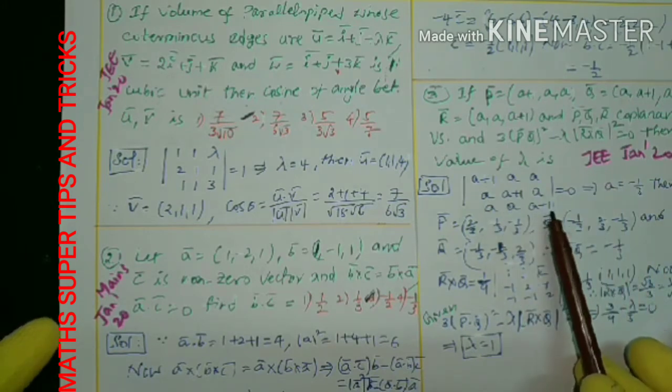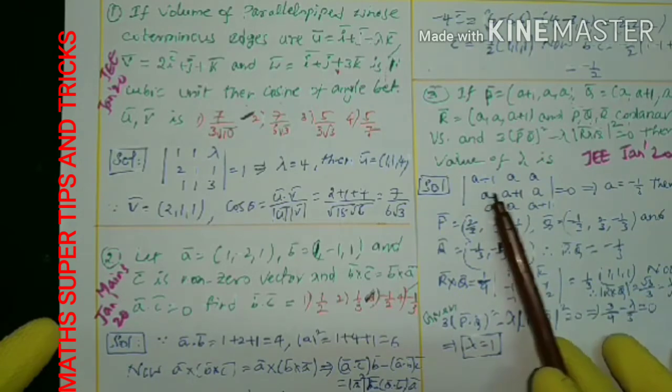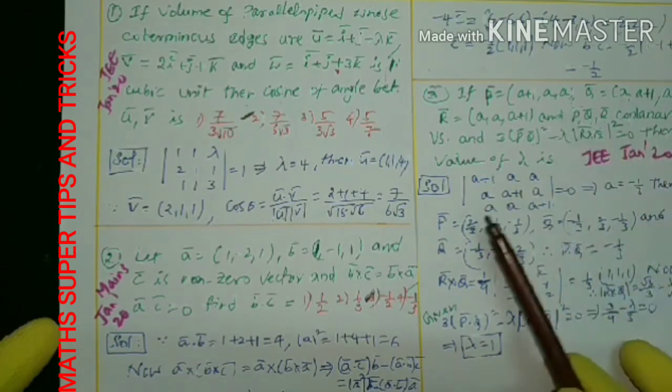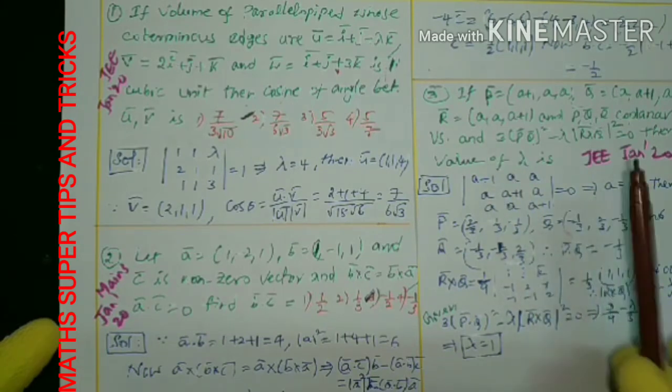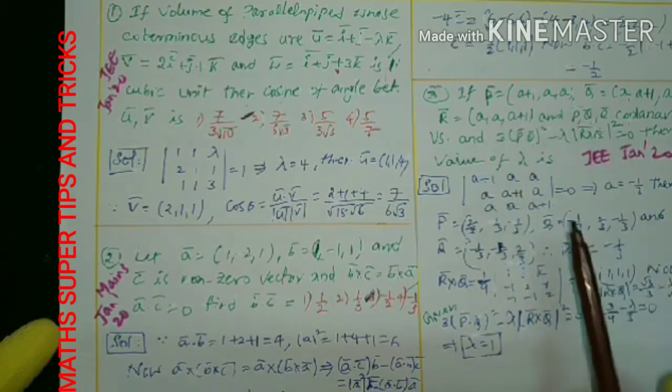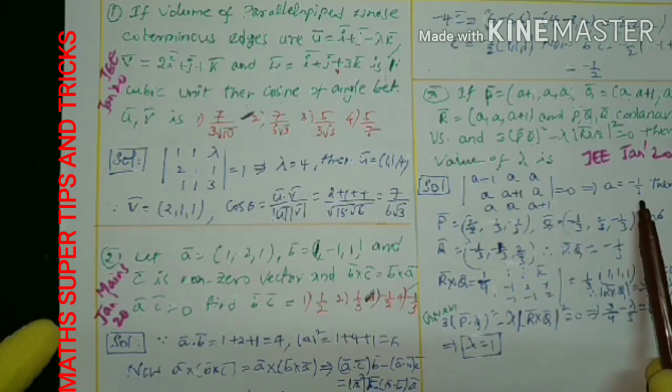Box ABC must be 0. Means what? Box of A plus B, A plus 1, det of A plus 1, A, next A plus 1, A and A plus 1 is equal to 0. First I use the PQR coplanar condition. By the simplification, we get the A value as minus 1 by 3.